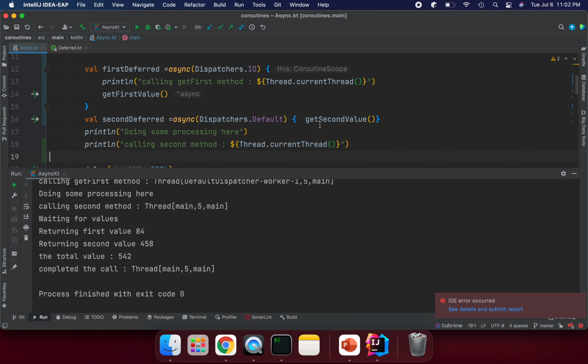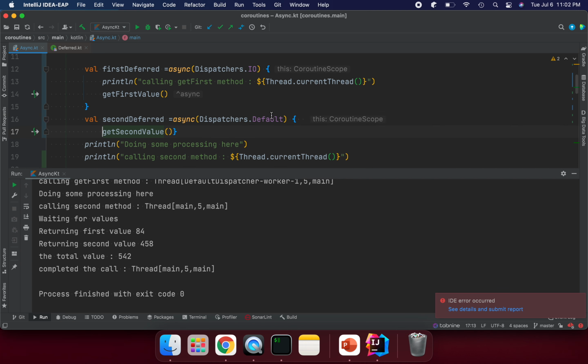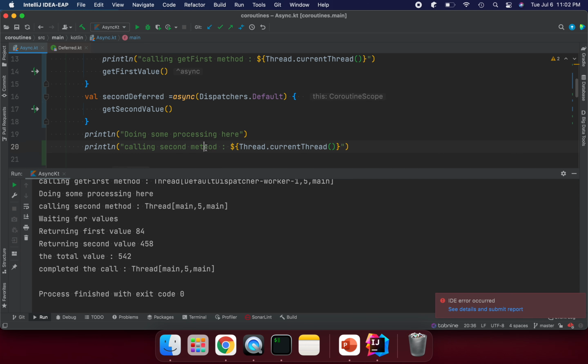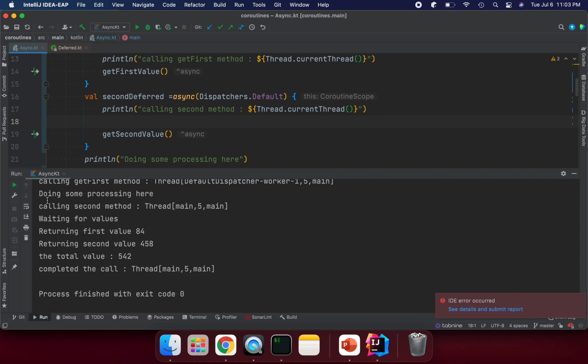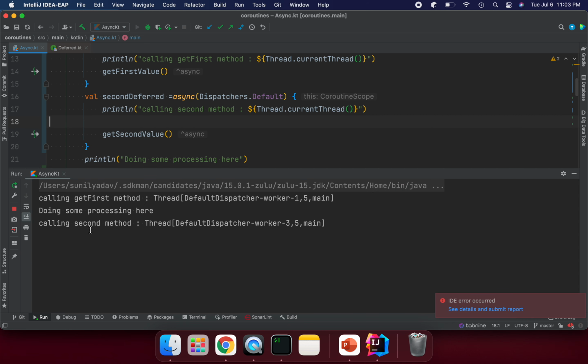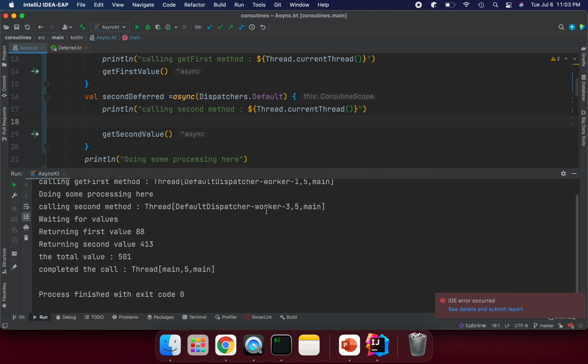Okay, sorry, actually I'm outside, I have printed here. So let me put it inside this method. Now we'll see the actual method name. Now we can see this is worker thread 3.